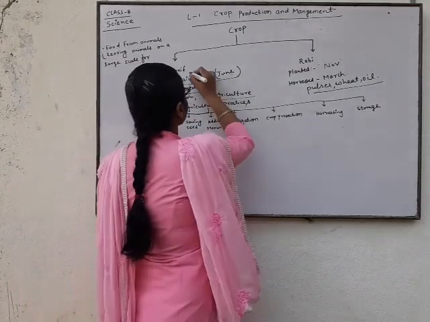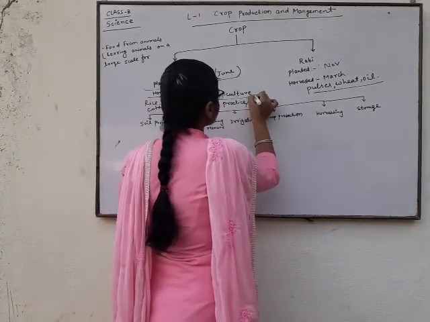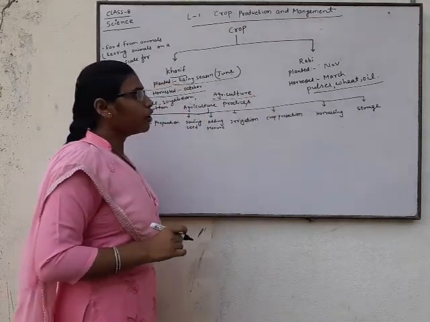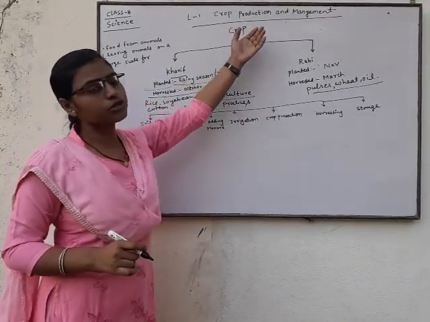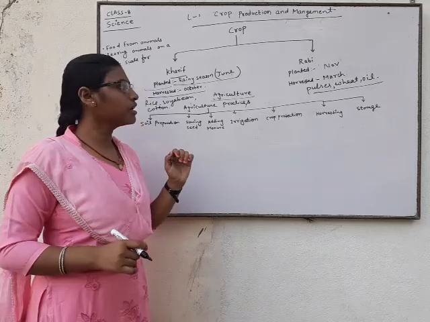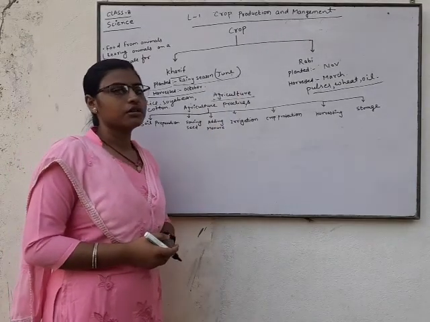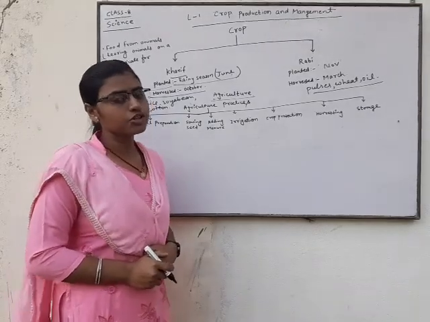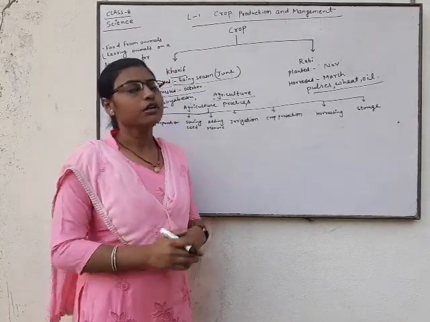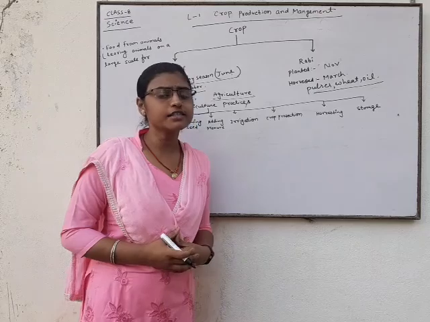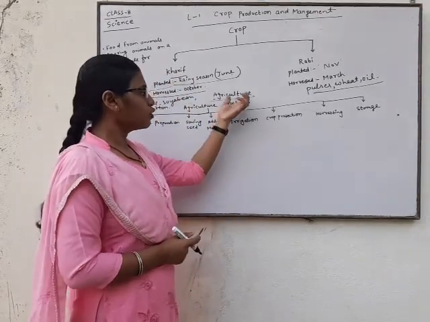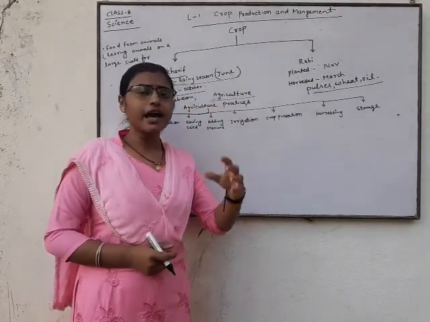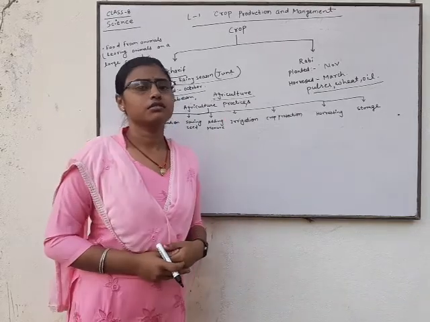At first, agriculture is very important, which is related to crop production and management. What is agriculture? Agriculture is a branch of science in which we study growing new plants and rearing animals.